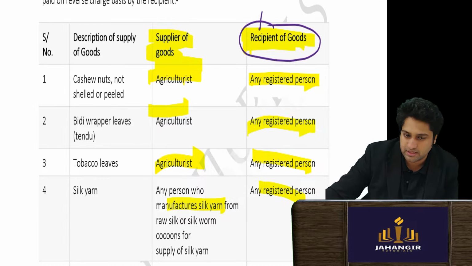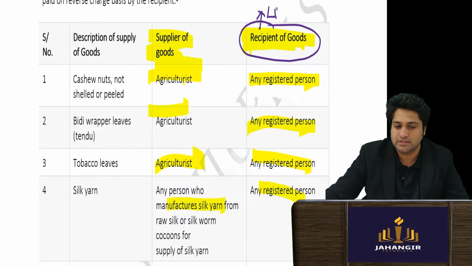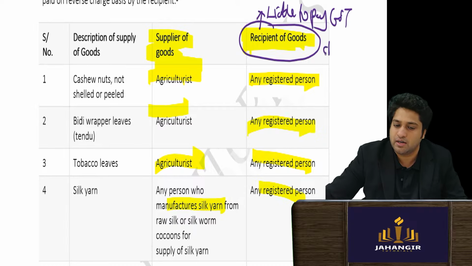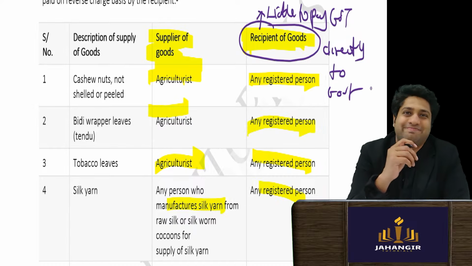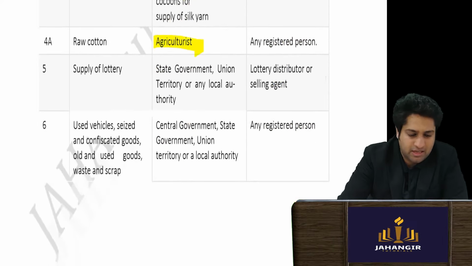So this will say this recipient is liable to pay GST directly. Concept clear? Yes or no? Very simple, nothing. And only the last one is there.